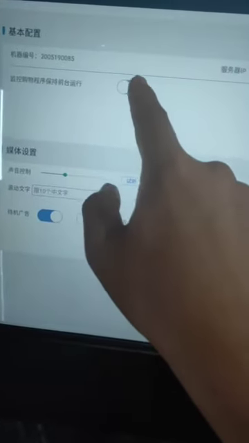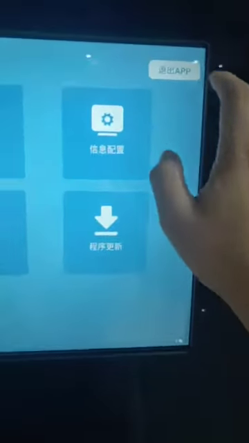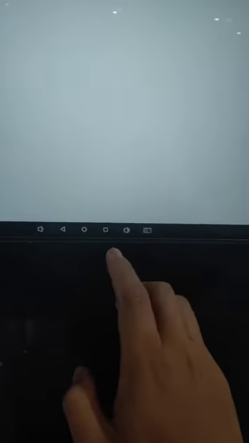Then we need to close this switch. If it was opened before, we close it. Okay, closed. Then back, then log out.